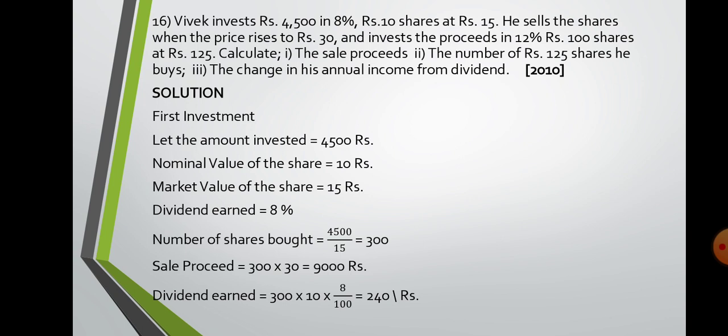Nominal value is 10 rupees, market value is 15 rupees, D% 8%. Number of shares bought is very easy. 4,500 upon 15, that is investment upon market value, that is 300. Sales proceeds is given, he sold them for rupees 30. So 300 shares multiplied by 30, 9,000. Now dividend earned previously you have to find out. The first investment mein how much dividend is earned. Again 300 shares tha, multiplied by 10 rupees, that is face value, and multiplied by 8%, you get 240 rupees.